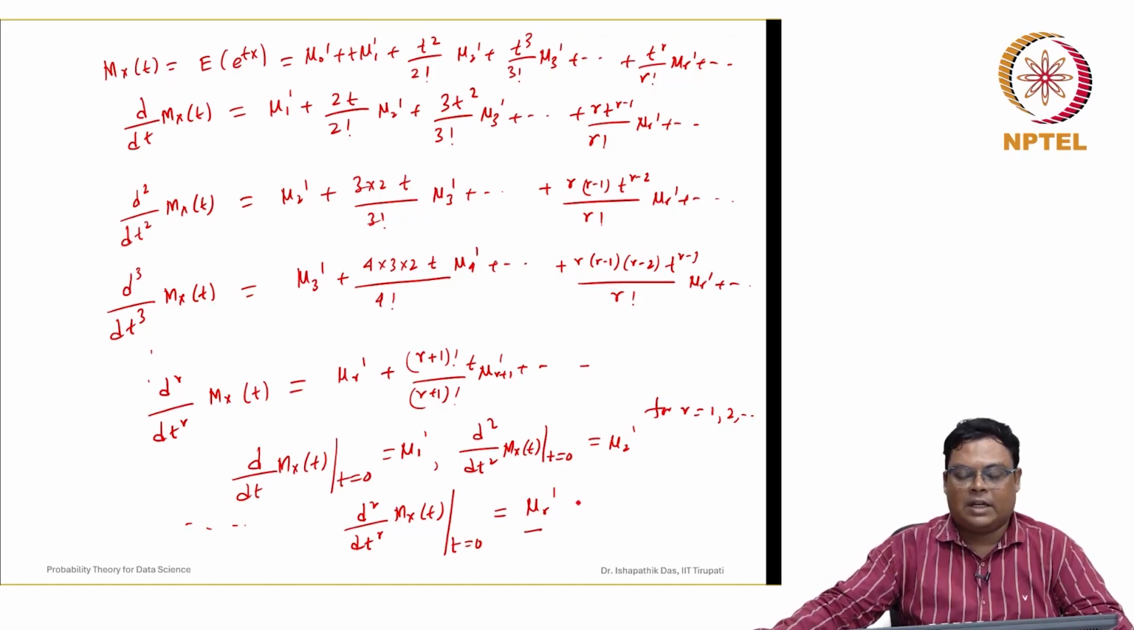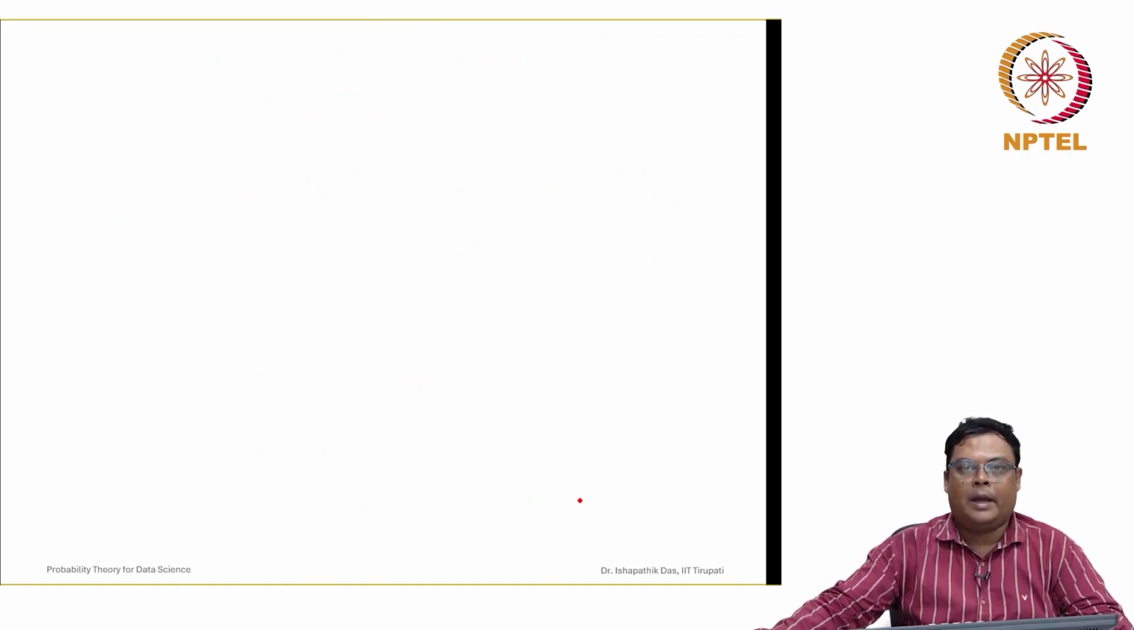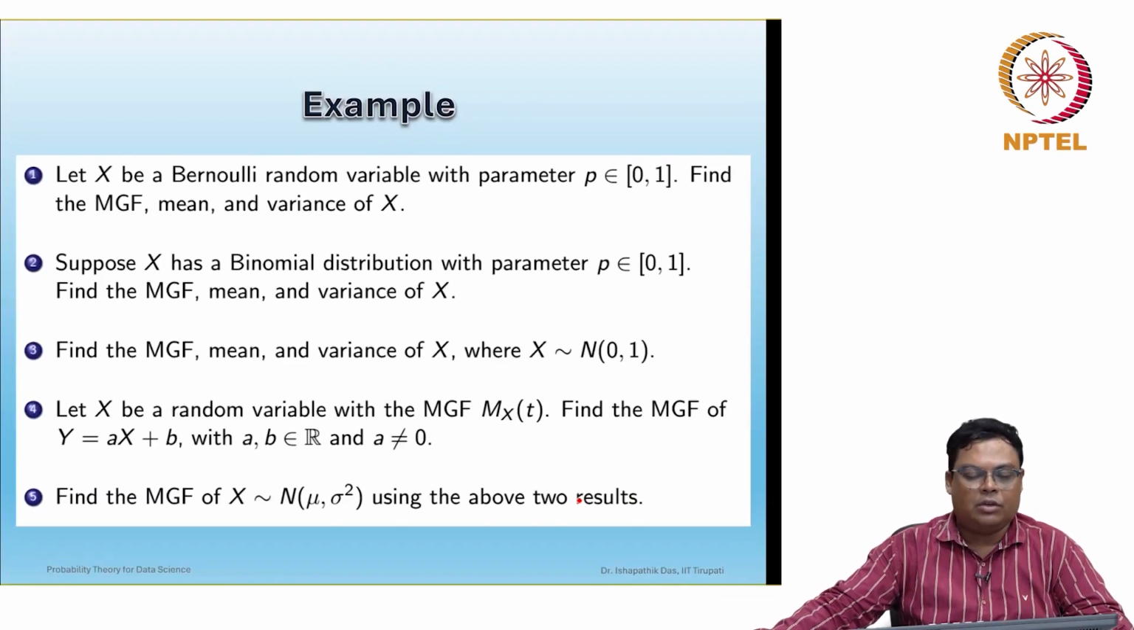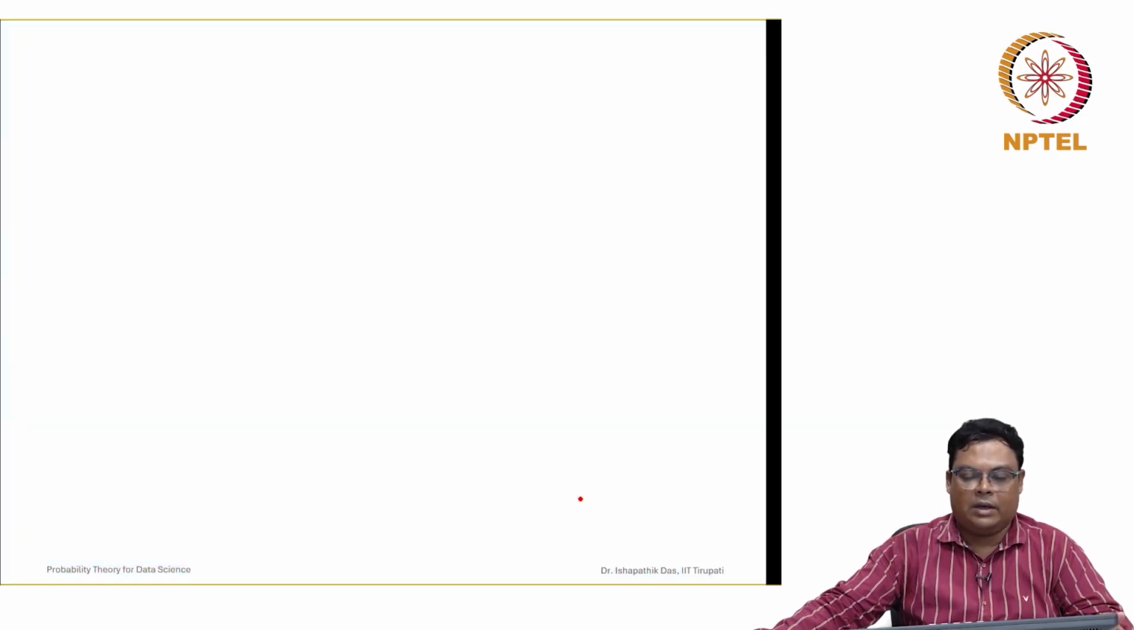Now we will discuss some examples of how the moment generating function may be useful for finding these things. Let us consider this as one example. Let X be a Bernoulli random variable with parameter p belonging to (0, 1). Find the moment generating function, mean and variance of X. We have already computed those things, but here we will use the moment generating function. First we will find the moment generating function for this case, and then we will find the mean and variance of X. Let us do that.